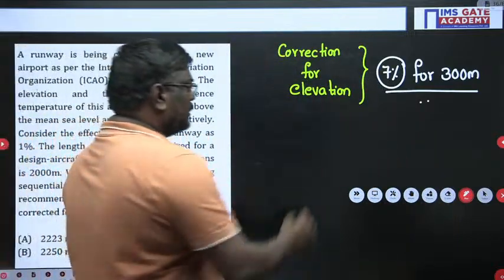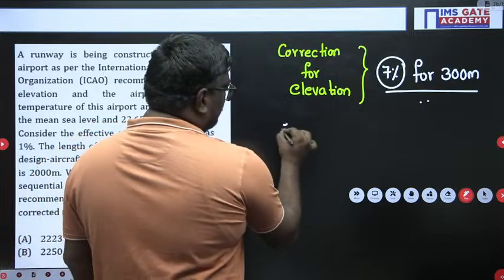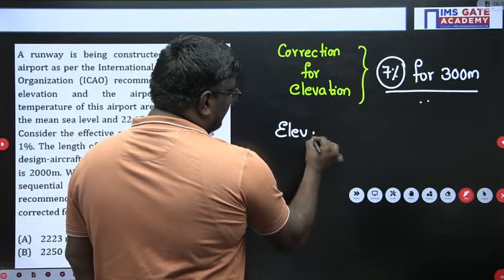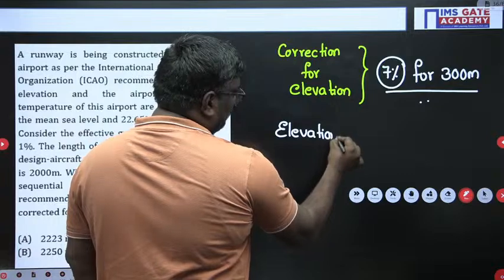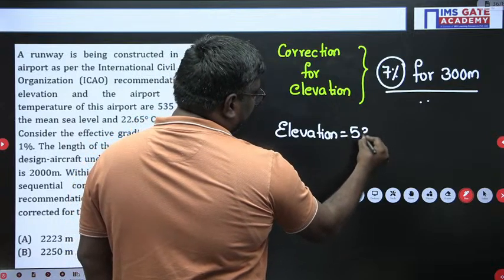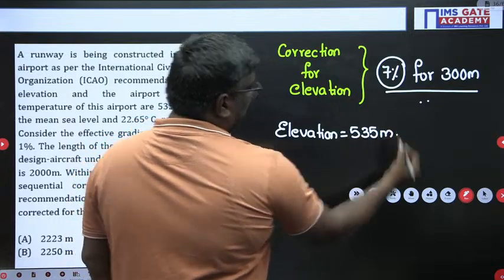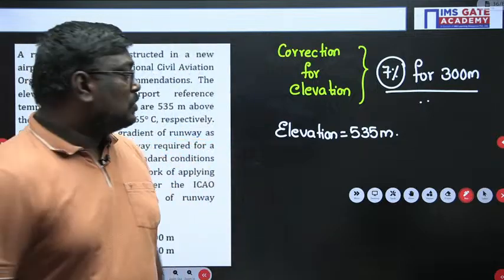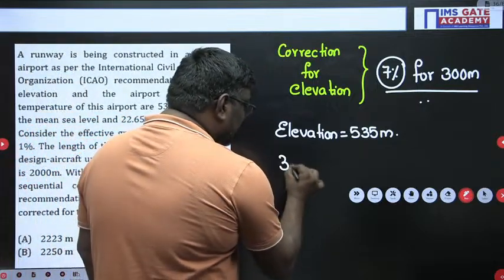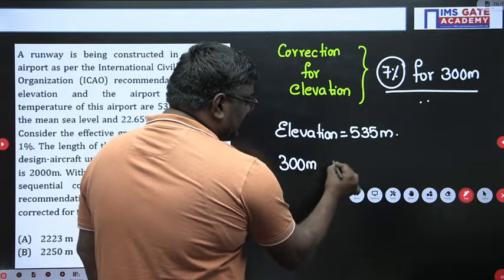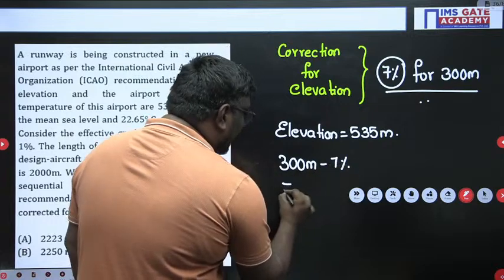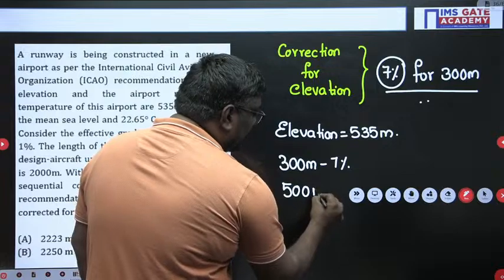Now, my dear students, they have given the elevation as how much, sir? They have given the elevation as 535 meter. Yes or no? So, for 300 meter, the correction is 7%. For 500 meter, what will be the correction?